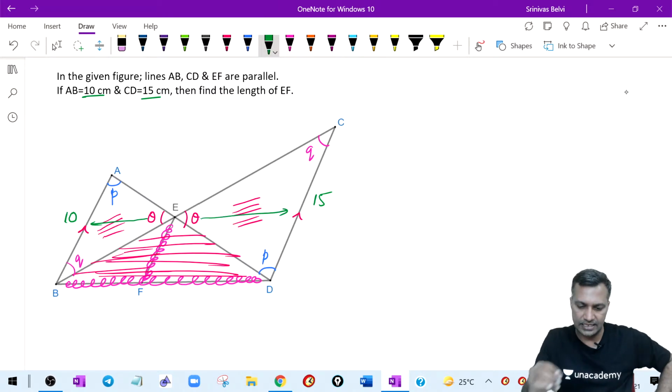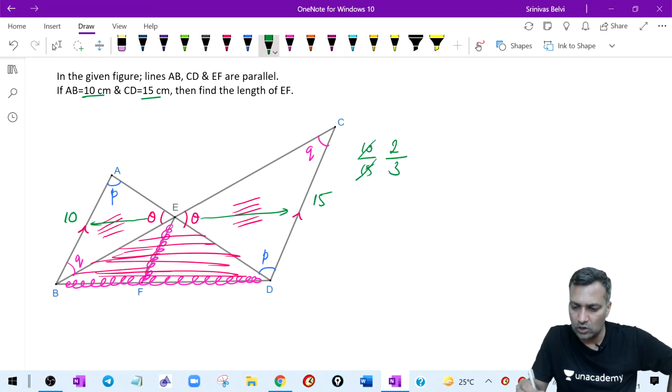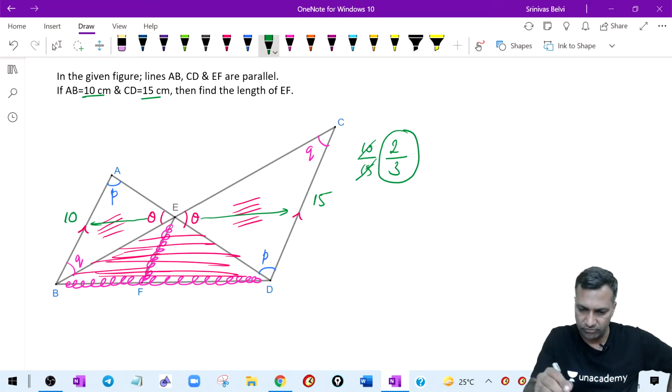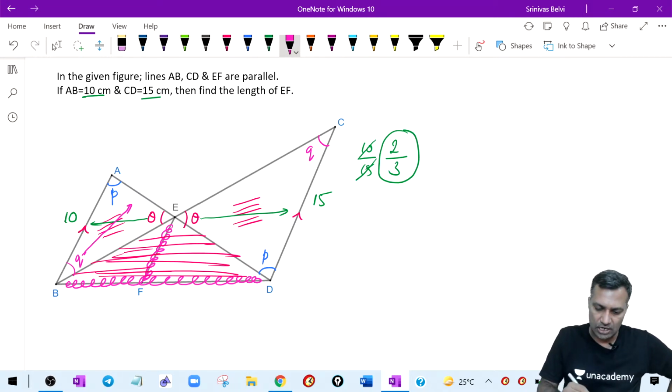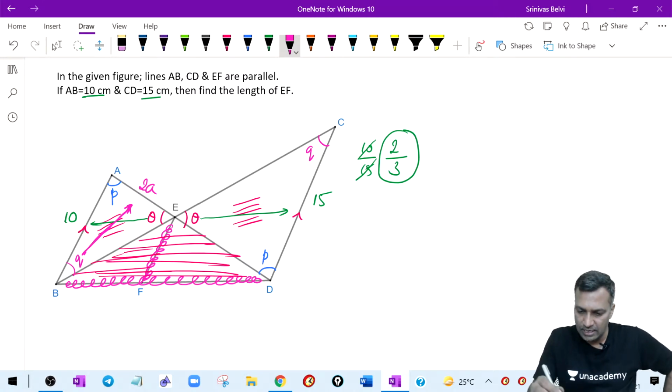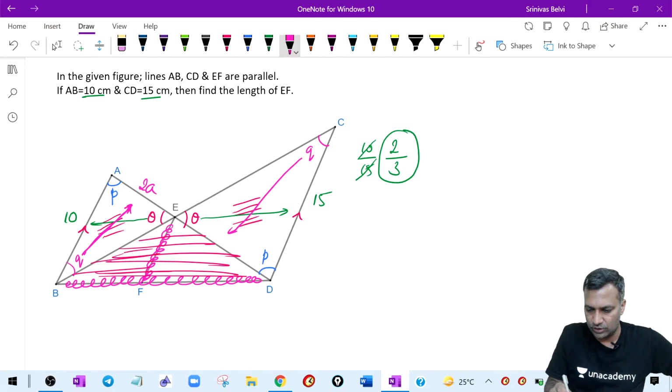And hence I say that in these two triangles the ratio of the sides will be 2 by 3. What is 2 by 3? 10 by 15. All the sides will be in the ratio 2:3. Fair enough. If that is the case, what is the side opposite Q here? The side opposite Q will be of the form 2A. What is the side opposite 2A here? This will be of the form 3A.